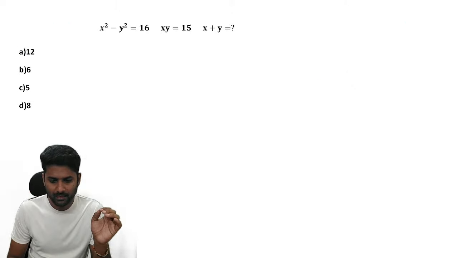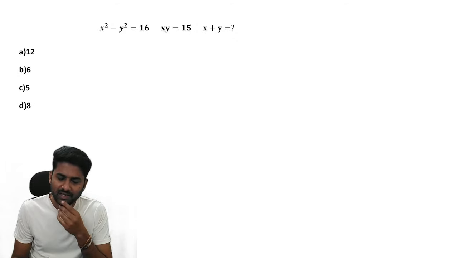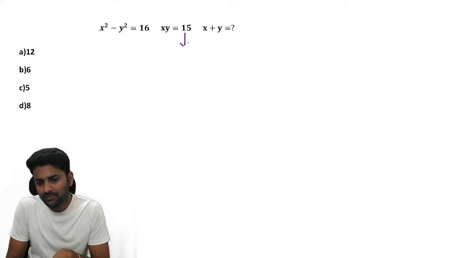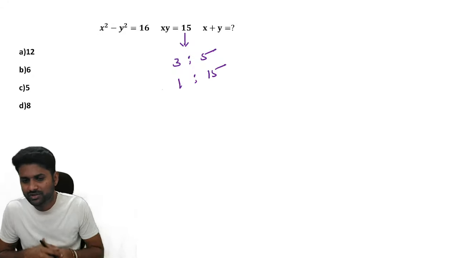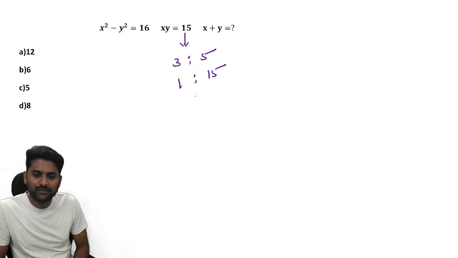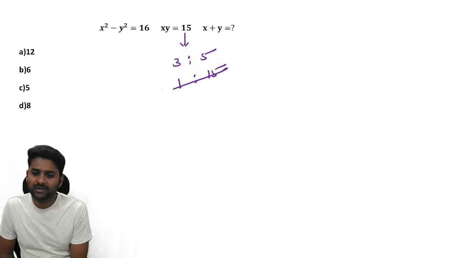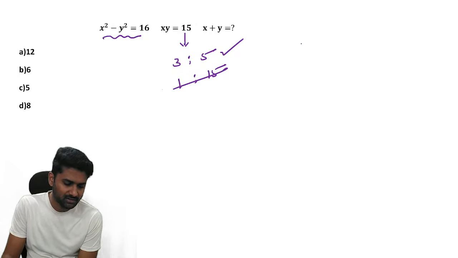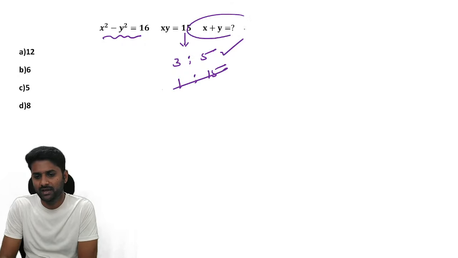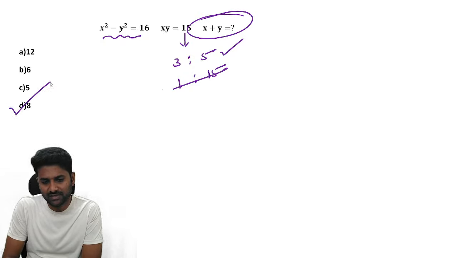Next, don't apply any formula. Go with trial and error. x squared minus y squared is 16. xy is 15. What is x plus y? The product of two numbers is 15. How is it possible? Either 3 comma 5 or 5 comma 3, and another product factor is 1 comma 15. So these are the only two possibilities we have. If we check with 1 and 15, 15 squared minus 1 squared is not 16, but 5 squared minus 3 squared is equal to 16. Yes, you can go with trial and error. The best digits for x and y are 3 comma 5. Now what is the value of x plus y? x plus y is equal to 8.